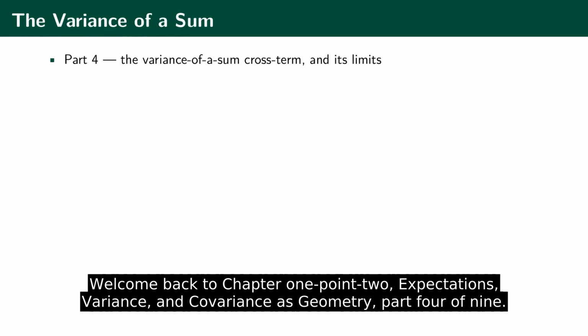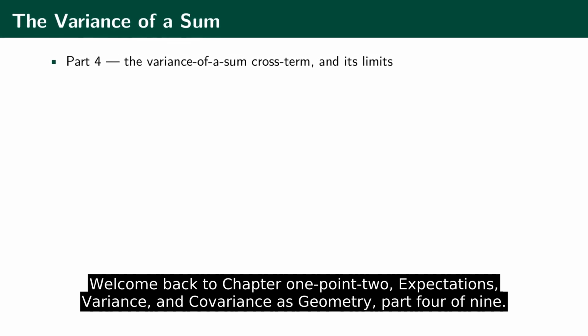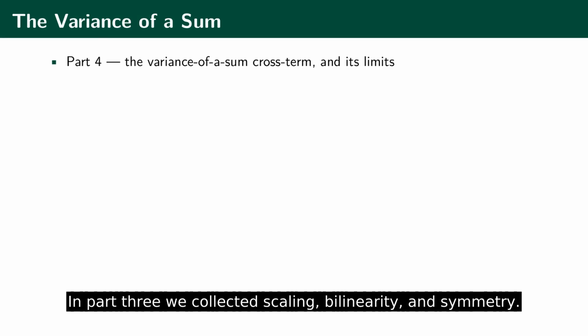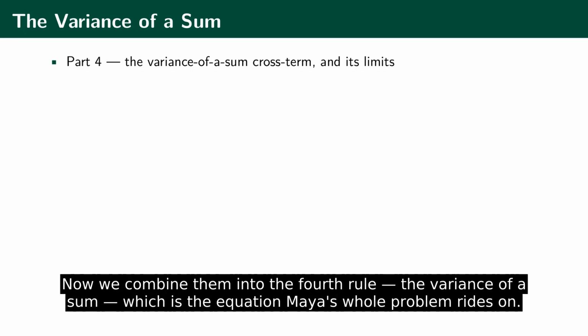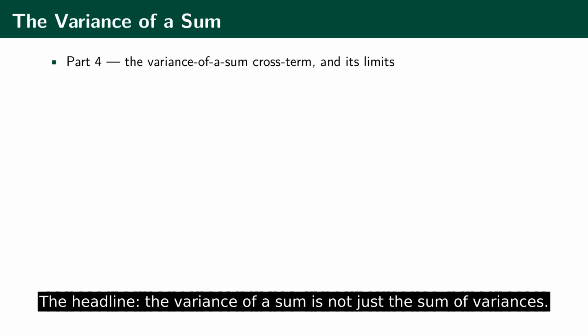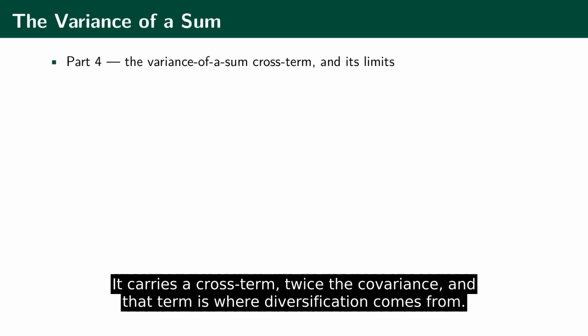Welcome back to Chapter 1.2, Expectations, Variance, and Covariance as Geometry, Part 4 of 9. In Part 3, we collected scaling, bilinearity, and symmetry. Now we combine them into the fourth rule, the variance of a sum, which is the equation Maya's whole problem rides on. The headline, the variance of a sum, is not just the sum of variances. It carries a cross term, twice the covariance, and that term is where diversification comes from.